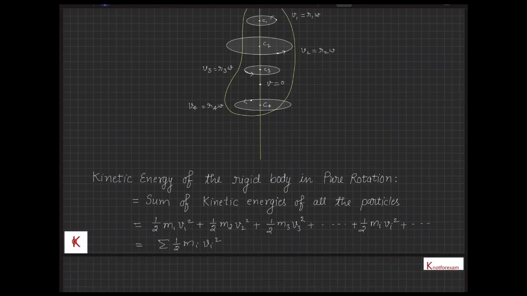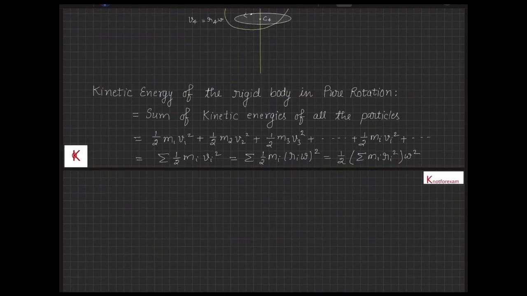Also, vi is ri omega and omega is constant. So the total kinetic energy comes out to be half of sigma mi ri square into omega square, and this term sigma mi ri square depends on the mass distribution with respect to the axis of rotation, and it is called moment of inertia or inertia for rotational motion.